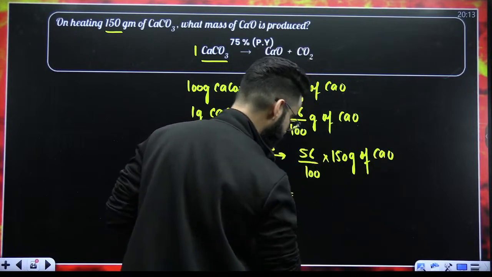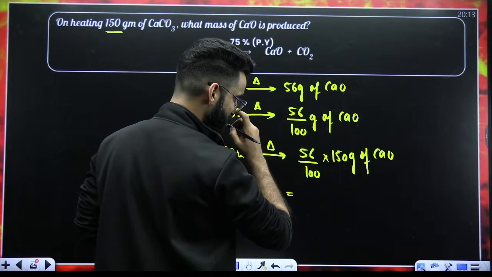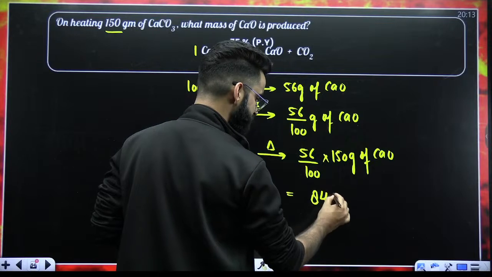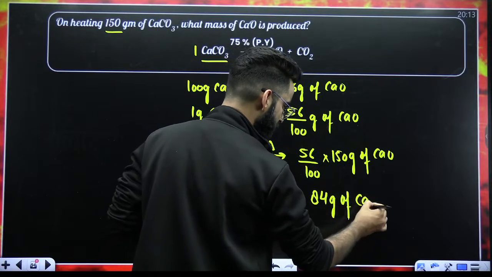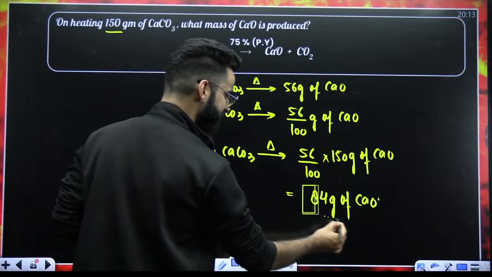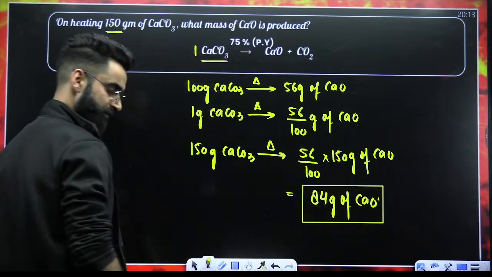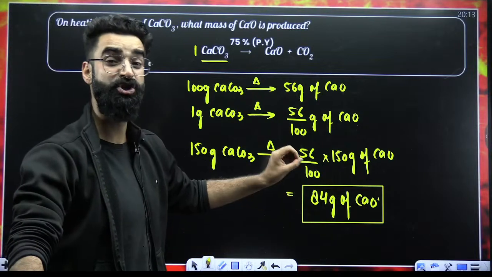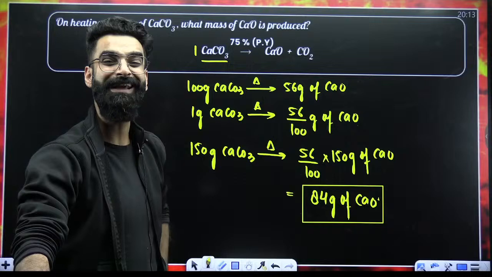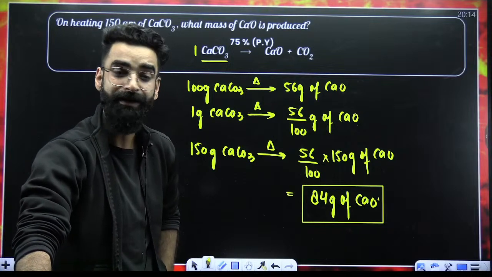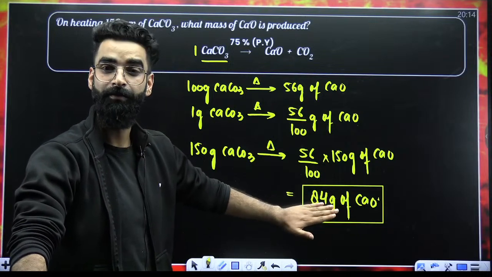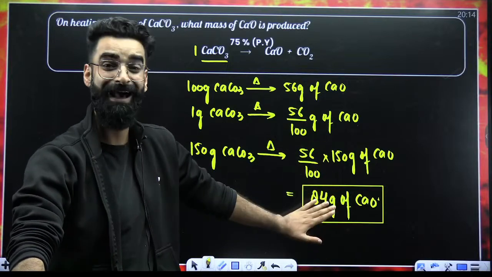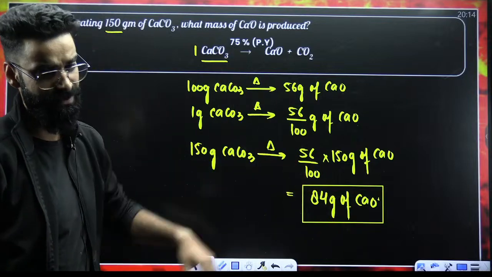When you solve this value, how much does this value come out to be? Can you check it out? I think 84 grams. So what is this 84 grams? This is the mass of calcium oxide which should get formed as per stoichiometry. But in reality, this much amount of calcium oxide won't be getting formed. This much amount would have got formed in reality if the yield of the reaction was 100%. But look at the yield.